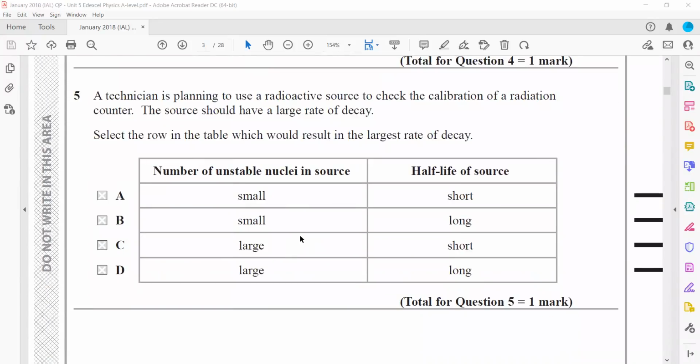Question 5, a technician is planning to use a radioactive source to check the calibration of the counter. The source should have a large decay rate. State how the values in the table result in a large decay rate. Yeah, that's right. If a sample has a large decay rate, the number of unstable nuclei in the source will be large, and the half-life will be shorter.